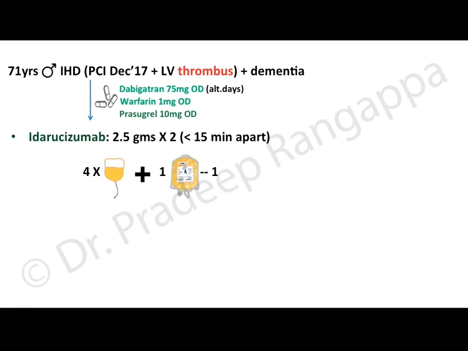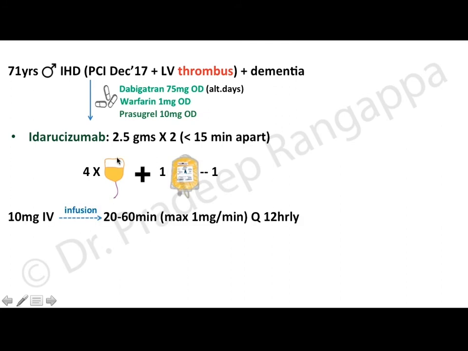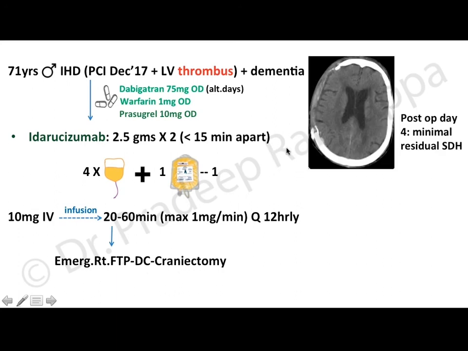We gave 1 unit of platelet before surgery and 1 after surgery, along with vitamin K 10 mg IV stat and as infusion over 20 to 60 minutes. So this is the regime we gave for this particular patient who presented to our ICU. And after that, the patient was subjected to emergency right frontotemporoparietal decompressive craniectomy. This was the CT image of the patient post surgery on day 4. There was a minimal residual SDH.